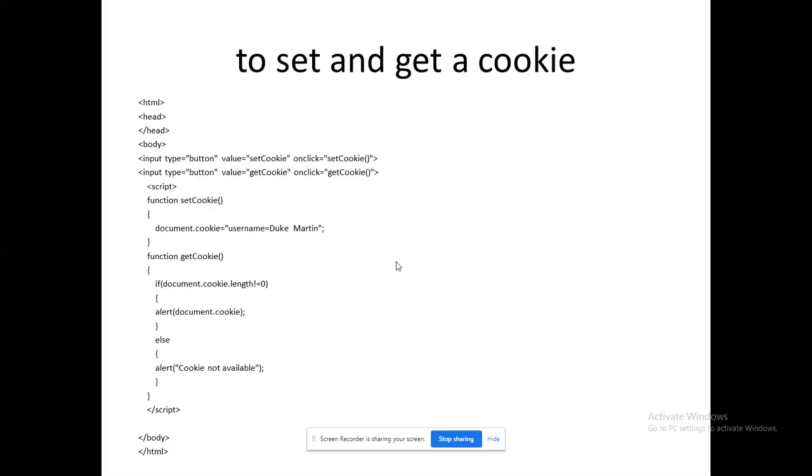So how to set and get a cookie? I think we can use our getter and setter methods here, right? So I have created two buttons: set cookie and get cookie. These are the corresponding values of the button. Okay, so I am ready to set the cookie for the user Duke Martin. For the particular user I am setting the cookie, so whenever that user is going to work with that, immediately it will retrieve the cookie value.